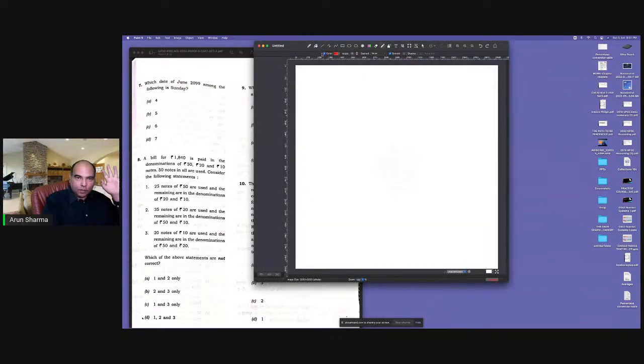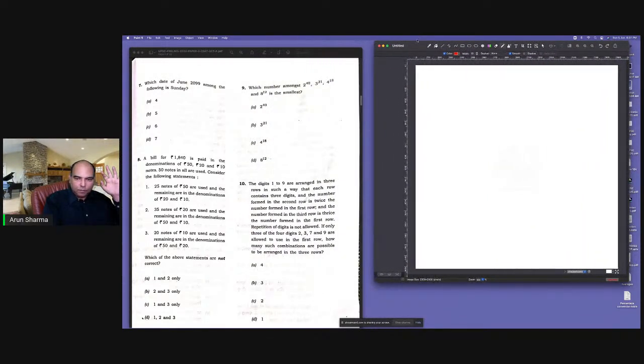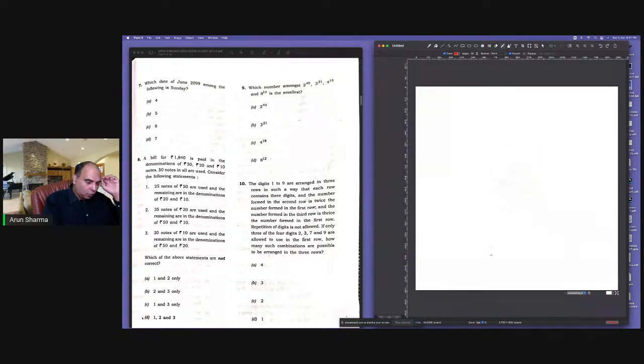If I have any calculation error, please bear with me, I'm trying to make sure that I don't make any errors in this. Normally when I planned this session, I thought there would be no difficulty in this, because CSAT is easy. But when I looked at the paper, as I said, my respect went up for the question setters of the UPSC. These people also have the ability to make questions, maths questions. They have great ability in everything else, as you all know. So anyway, let's keep going ahead.